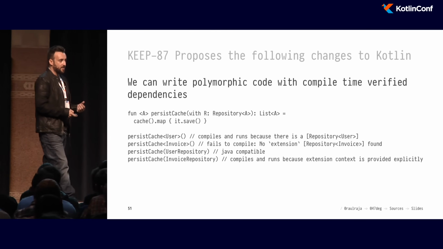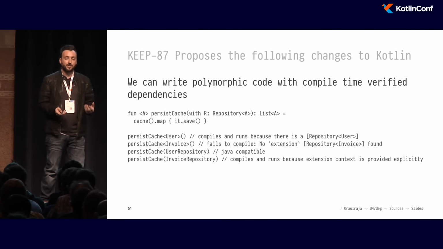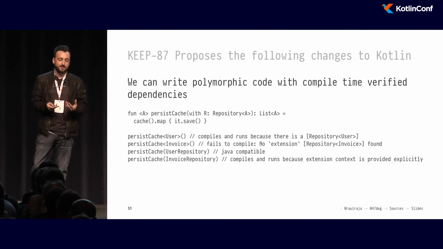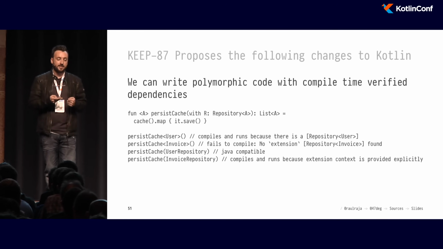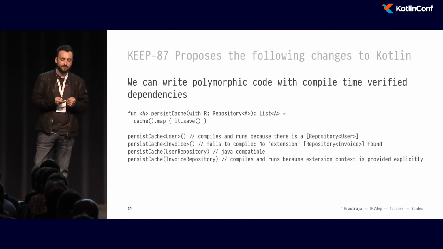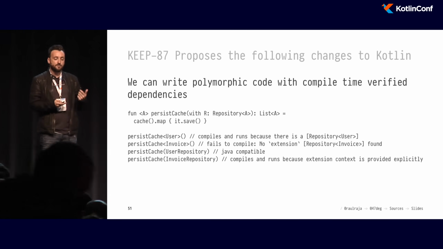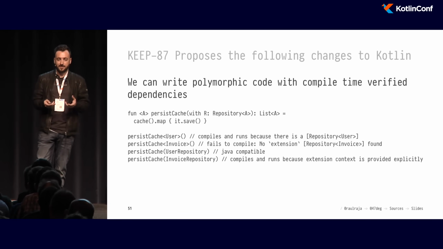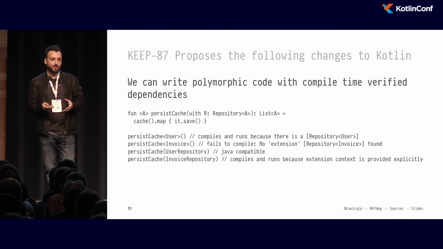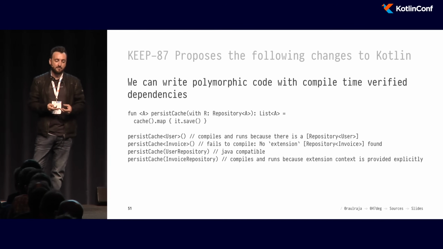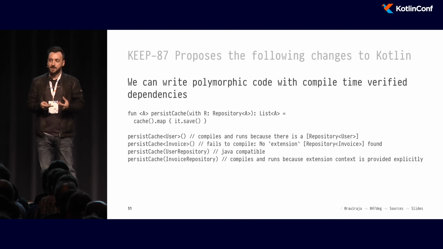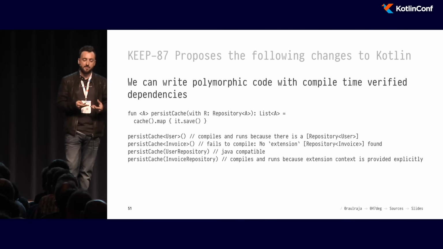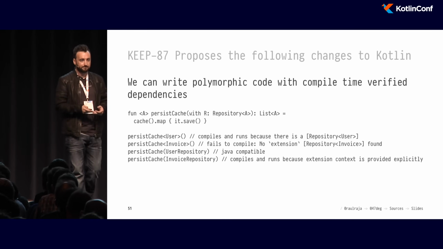In this case, we are writing a persist cache function that uses both functions in the type class to first retrieve the cache, which is a list of whatever, and then secondly, save the cache. We can see here that if we invoke persist cache with user, since the type class instance for a user is in scope, the compiler is able to compile and run this. And it injects automatically the actual instance on the parameter here called R.